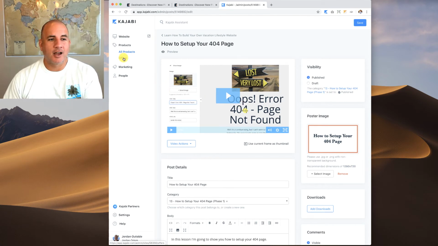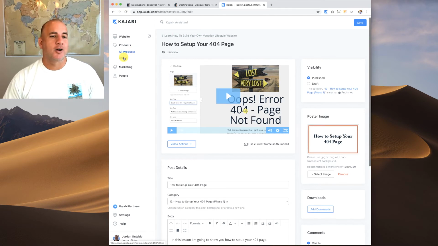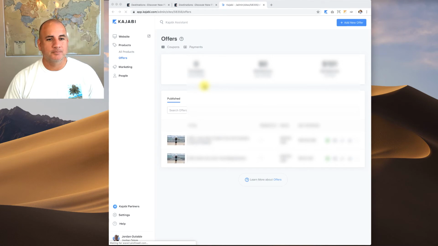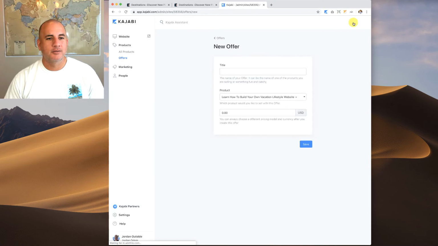And then you've got this offers button. So once you have your product built, you need to offer it. And you might have different offers, right? You might bundle two products together. You might have one separate. You might want to have an upsell, a downsell, cross-sell. So that's where offers come into play. Let me leave this. And then you just click add new offer.